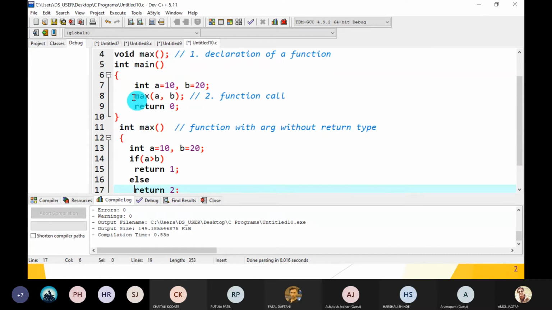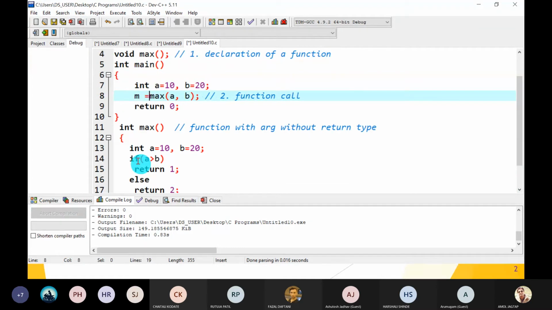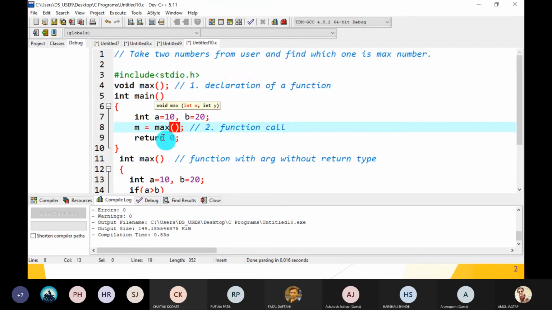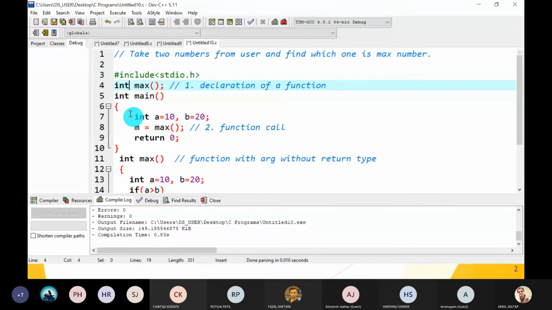So what do we have to change? A catching variable is required: M is equal to. Okay. No need to pass the arguments because there are no arguments. Otherwise it is a mismatch, otherwise it gives you a syntactical error. Also, there is no argument but the return type is not void. It is int.